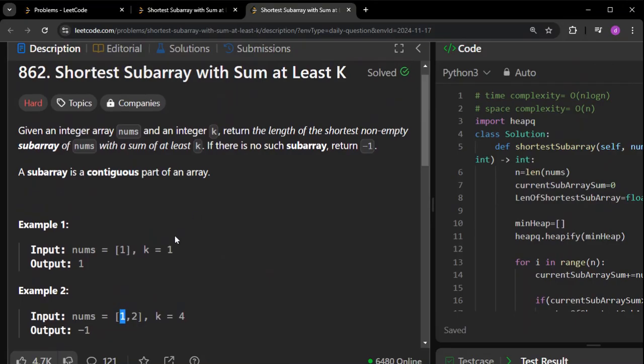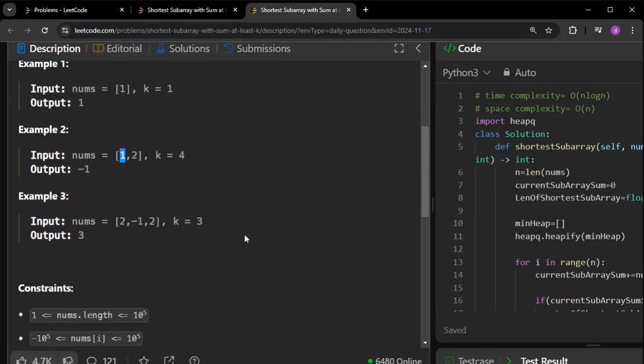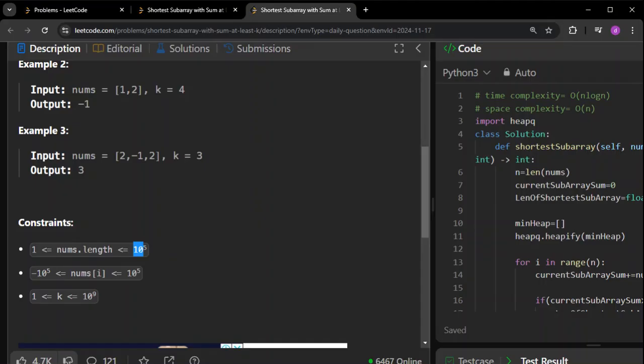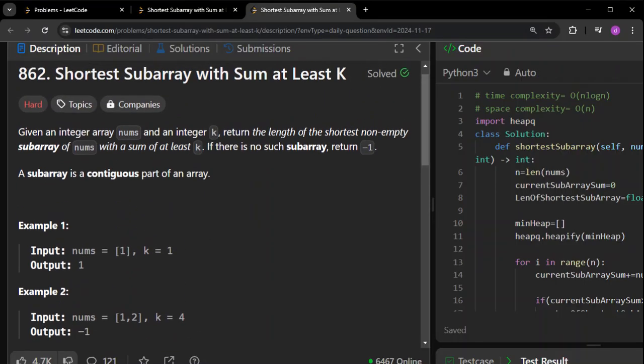Okay, you can do that. It is an O of n square approach. You can try that, but if you see the constraints here, you cannot go for an O of n square approach. It has to be either log n or n log n only, or anything below that. You cannot go for an n square approach with this kind of constraints.